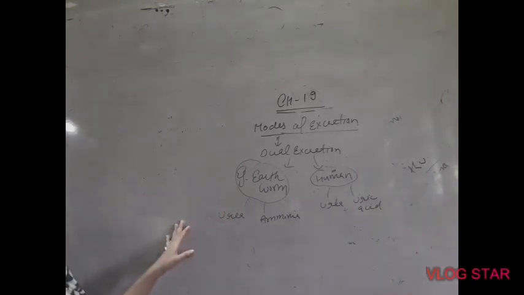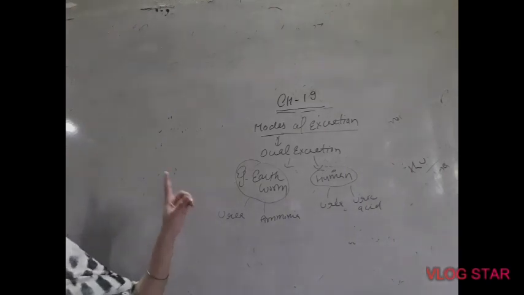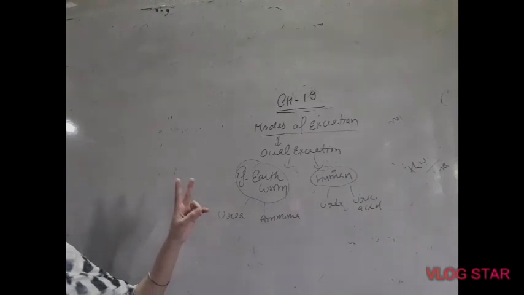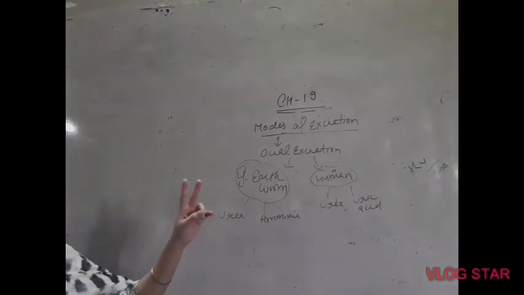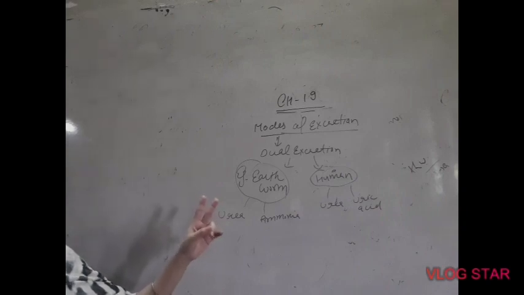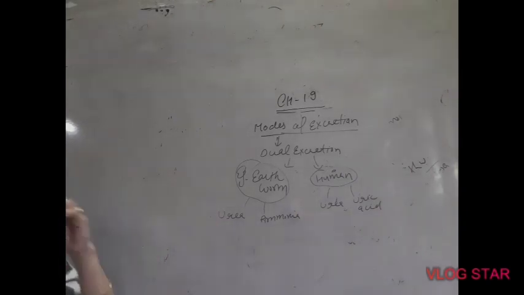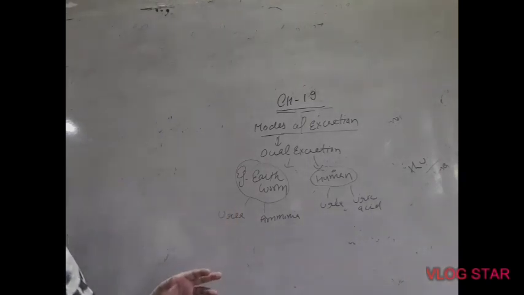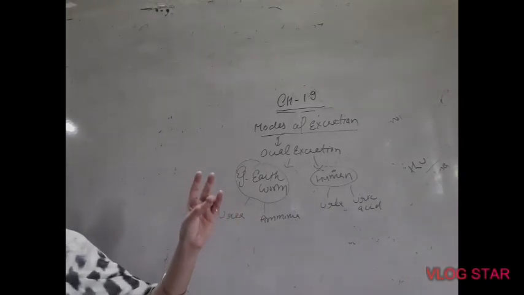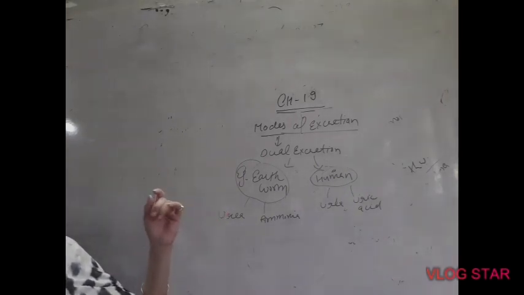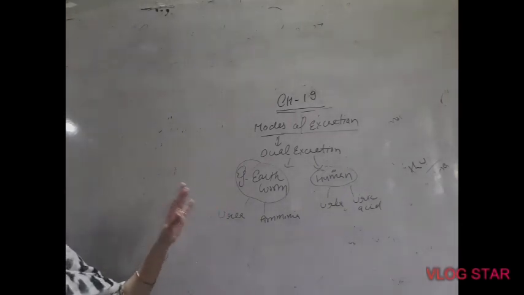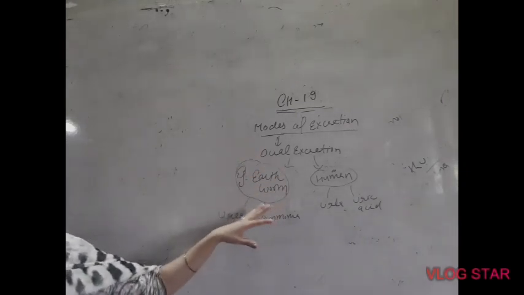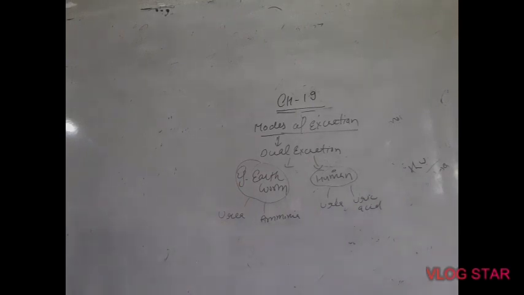So this was all about types of excretions. We have studied types of organisms on the basis of what waste they excrete, like ureotelic, uricotelic, ammonotelic and dual excretion, along with examples. And along with these topics we have studied different types of waste which can be excreted, like urea, ammonia, amino acids, guanine. Now next is, what are other metabolic waste which can be excreted from the body besides these? Let us study other types of waste.